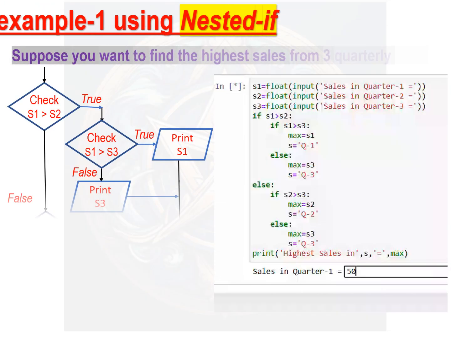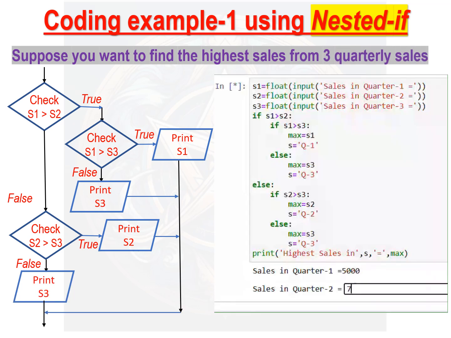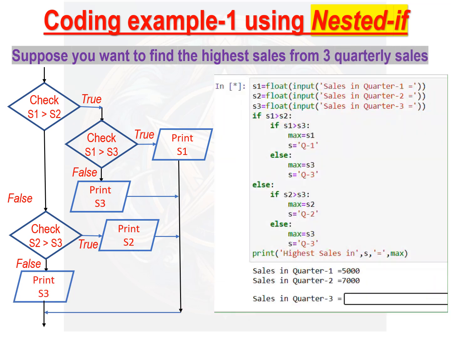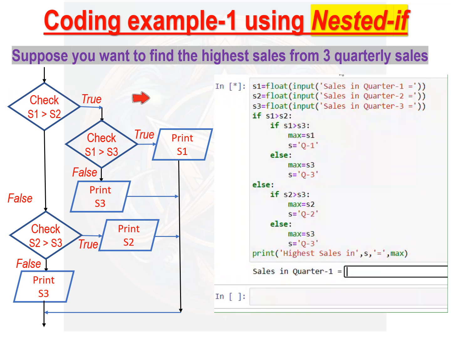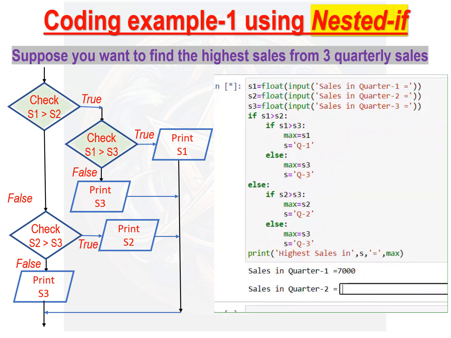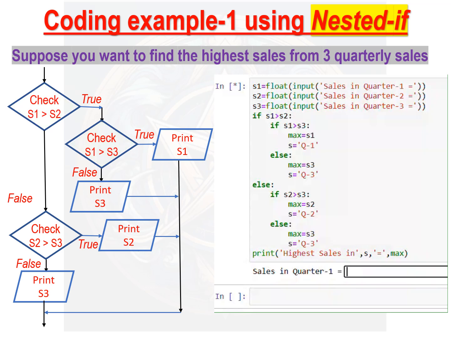Now, suppose you want to find the highest sales made by salesman from 3/4 sales. For that, you input 3 sales values, S1, S2 and S3. First check condition 1, S1 is greater than S2 or not. If condition 1 is true, then check condition 2, S1 is greater than S3 or not.